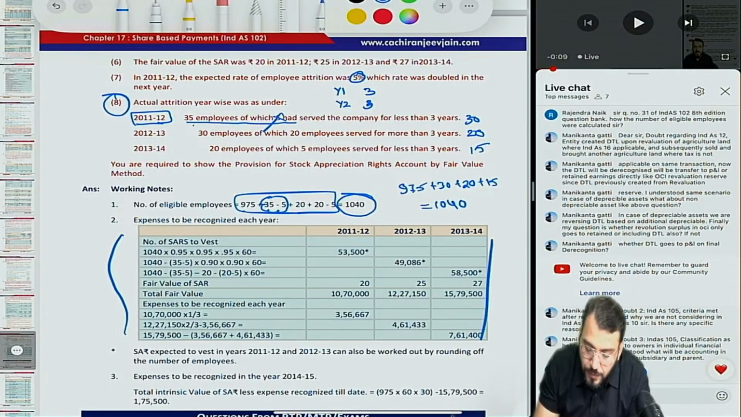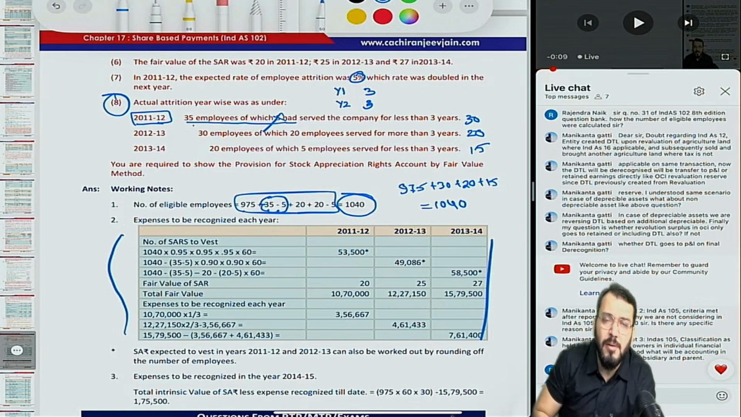To come to the next doubt, Manikanta, how are you, Manikanta? Dear sir, doubt regarding Ind AS 12. Entity created DTL upon revaluation of agriculture land where Ind AS 16 is applicable and subsequently sold and bought another agriculture land where tax is not applicable on the same transaction. Now the DTL will be derecognized, will be transferred.